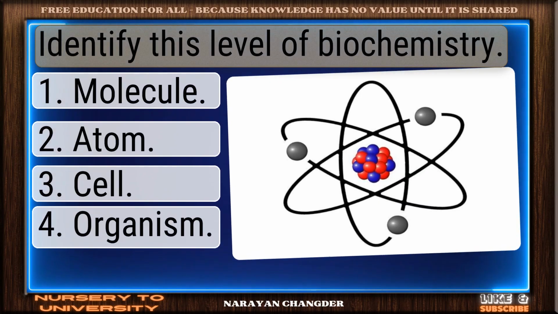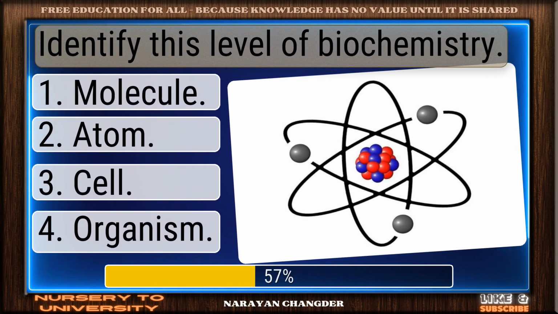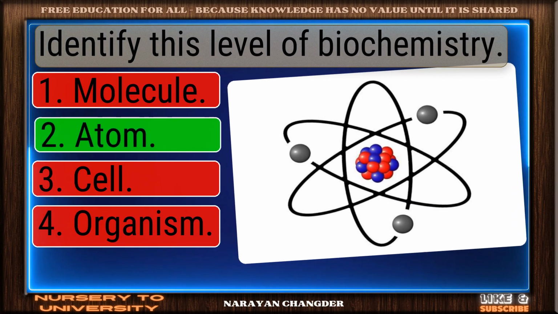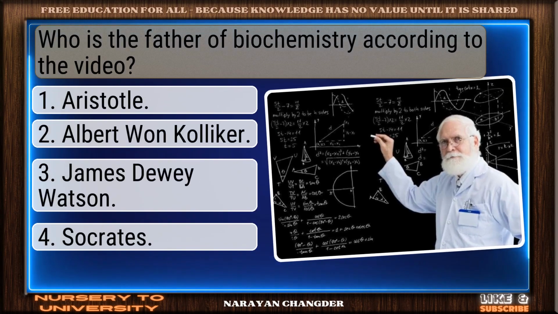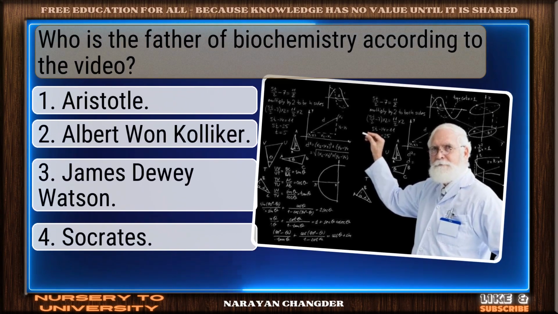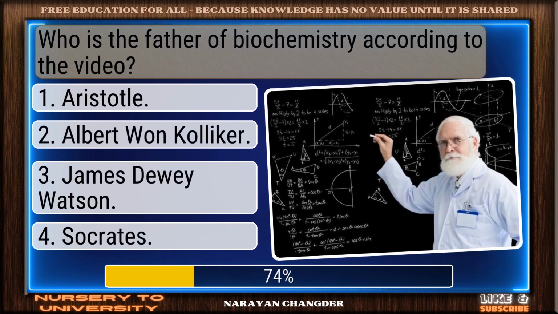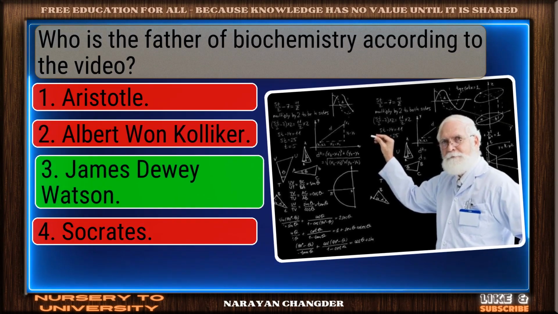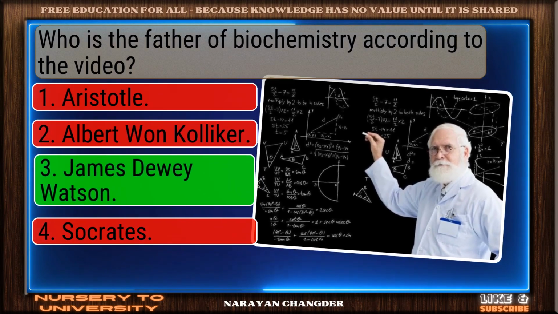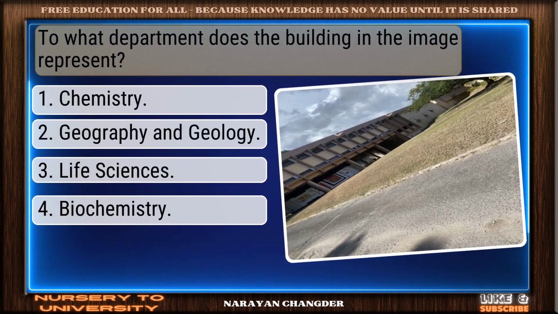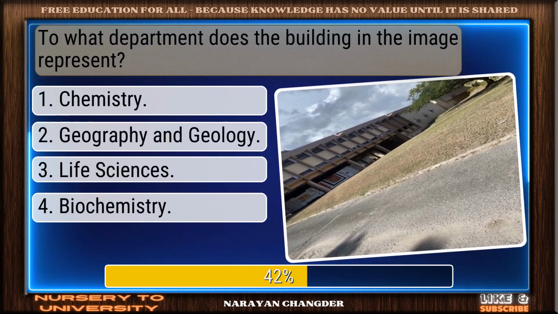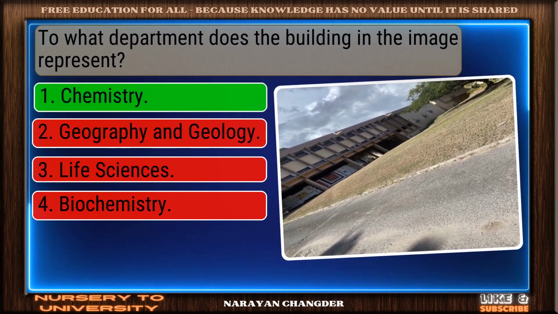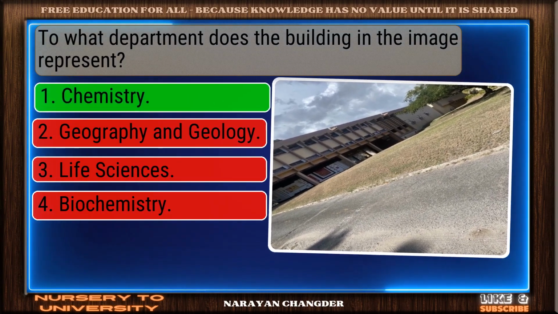Identify this level of biochemistry. Excellent. Atom is a brilliant choice. Who is the father of biochemistry according to the video? Smart pick. James Dewey Watson is the correct choice. To what department does the building in the image represent? Nicely done. Chemistry is a solid answer.